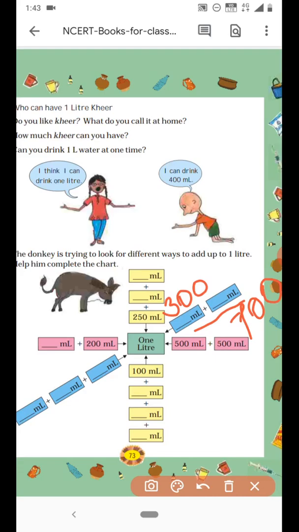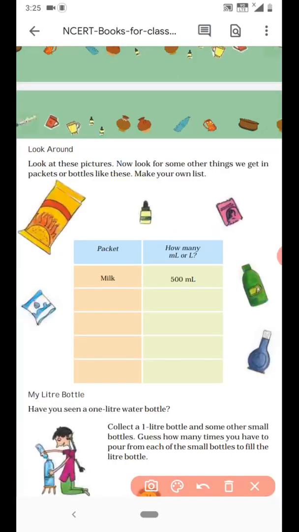Look at the next page number. Look around. Look at these pictures. Now look for some other things we get in packets or bottles like these. Make your own list. So they have given milk and 500 ml. Yeah, right, we used to get milk in packets and each packet will give you a quantity of half a liter, or that is equal to 500 ml.